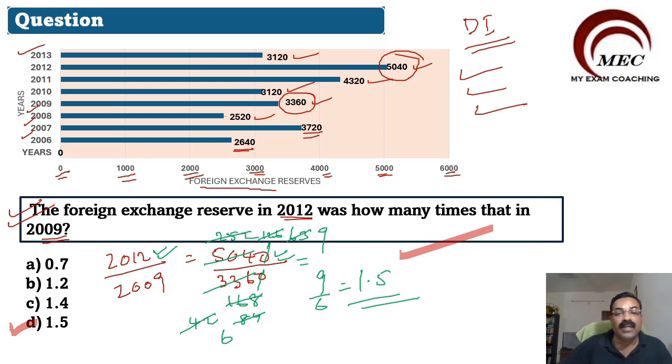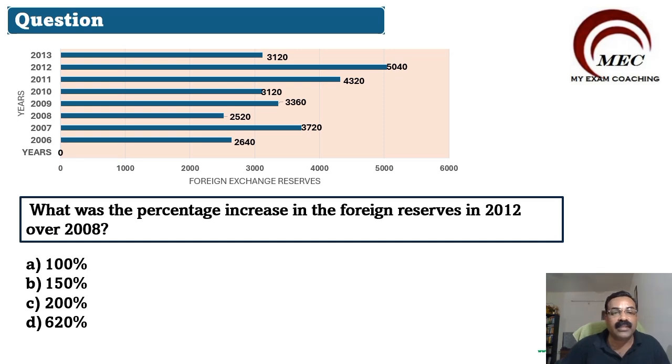Okay. So this type of questions we are doing based on the graph, based on the data given. That is why we call it data interpretation. Just take the values from the graph, solve it and find out the answer. Based on the same graph, we have more questions. Let us go to the next question. This is the next question.